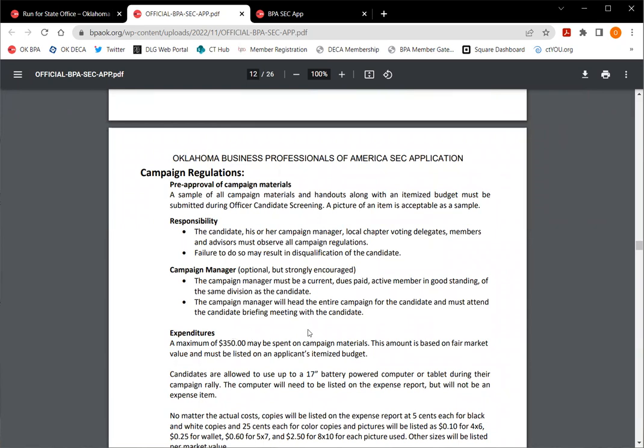As far as a campaign manager, I can talk about the importance of that. It is optional, but it's strongly encouraged, especially if you are a candidate who is competing at SLC. That way, while you are competing, you have your booth covered by someone who is assisting you. And let's be honest, it's always better to do things with a strong support system. So find someone who can assist you if you would like. It is optional, but I do encourage it.